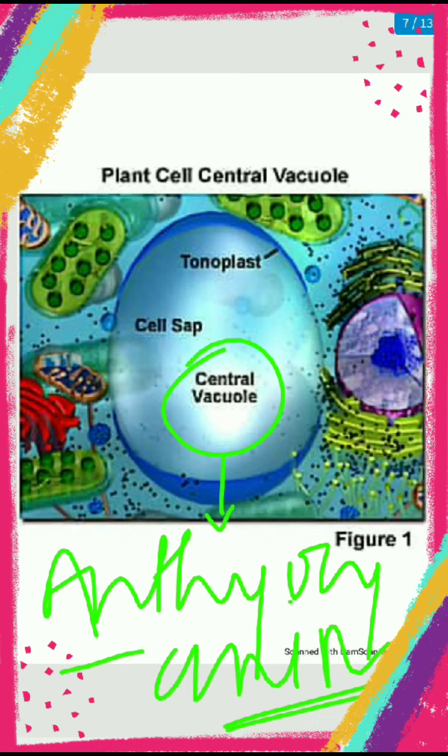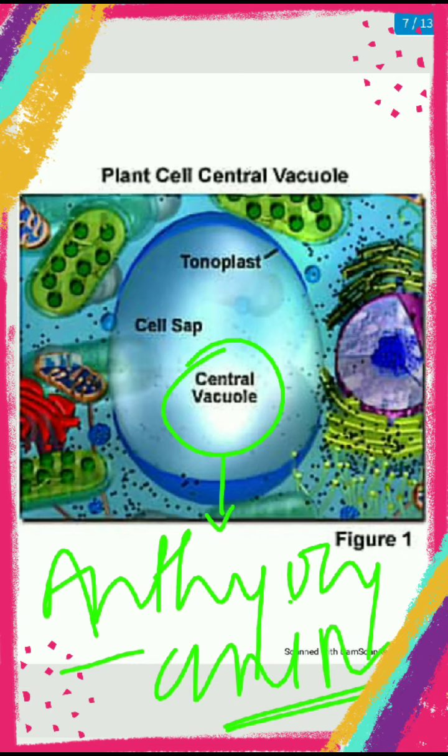It is a pigment which gives blue or purple color to the plants, and it acts as an antiviral, antioxidant, and antibacterial substance. So this is the structure of vacuoles.